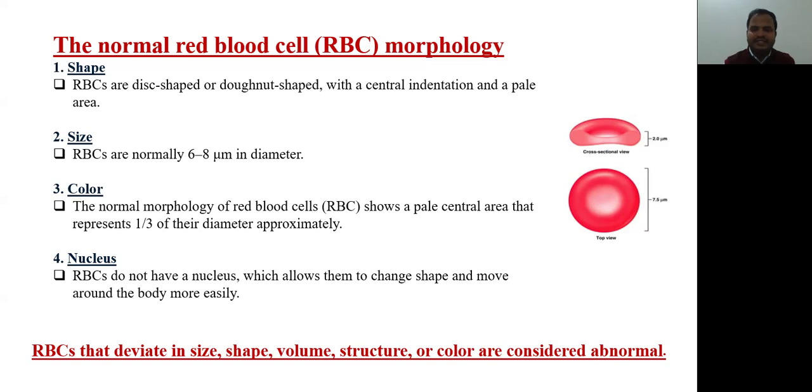RBCs that deviate in size, shape, volume, structure, or color are considered abnormal. This is why we are looking at the normal structure of the RBCs.